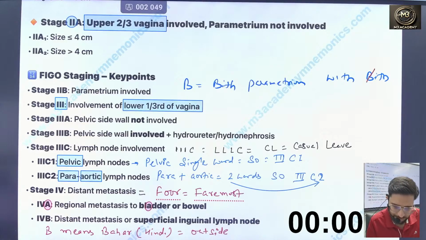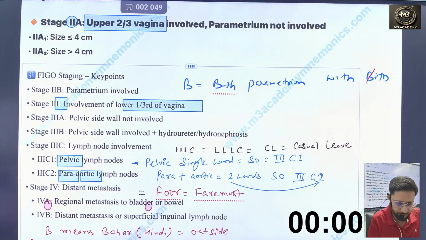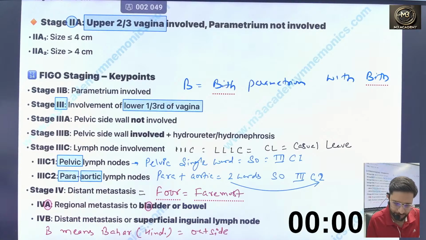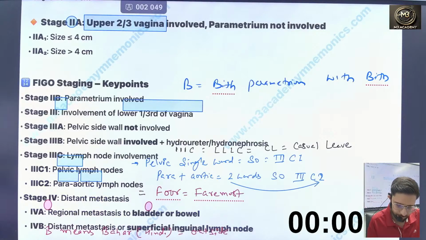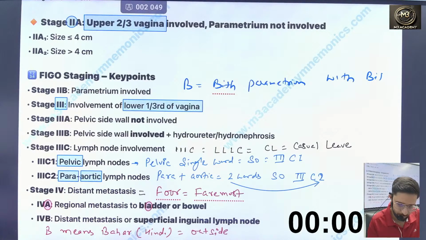There is no term like "bid" really, but in spite of writing "with", you are writing "bid", yes. So B means with the parametrium, yes, parametrium involvement.